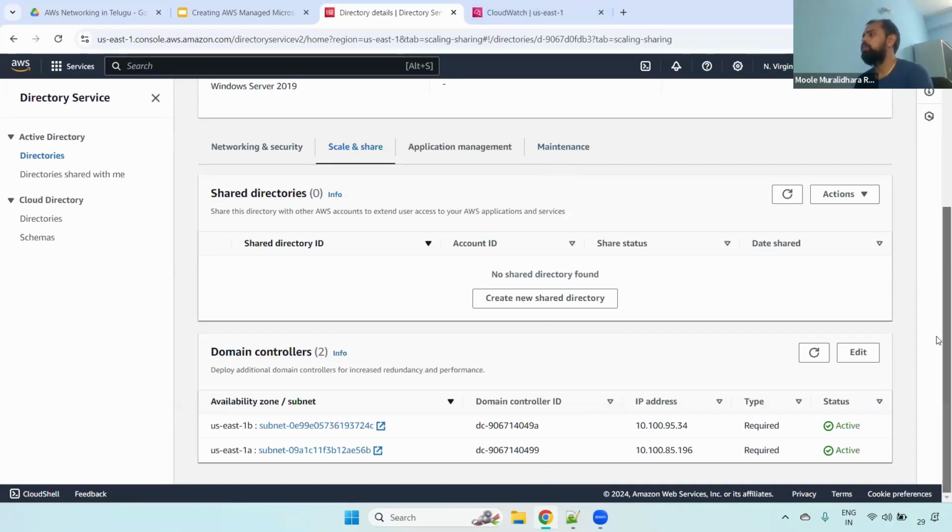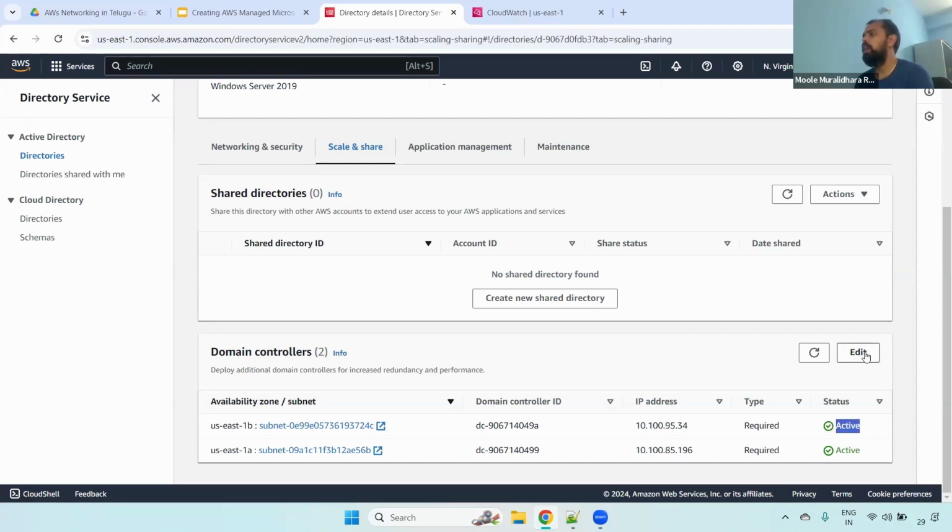And very important thing, when you are creating the directory service, we selected two subnets, right? For each subnet, one domain controller will be created. If you see here, 1A, 1B. These are 1A, 1B, and here is the one domain controller ID. It will also assign a specific IP address, and we can see whether it is active or not.